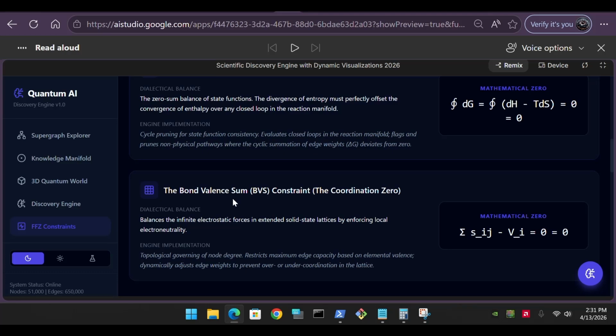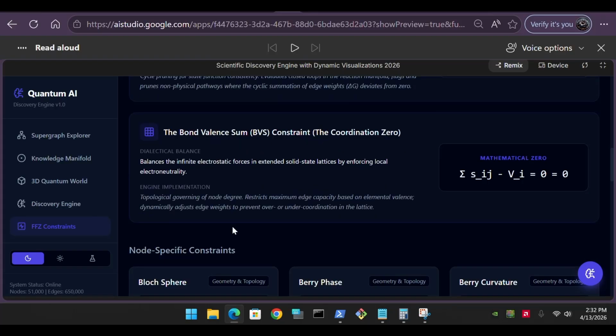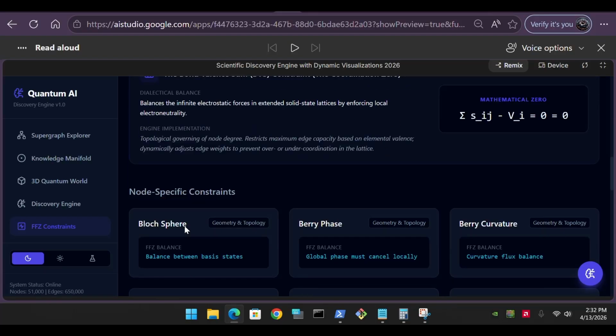Global constraint enforcement, while lower layers manage local charge transfer, redox flux. Layer 7 monitors the global manifold. It integrates the total thermodynamic cycle, ∮ΔG equals 0, across massive structural epochs, ensuring that emergent AI hypotheses for new materials do not violate macroscopic thermodynamic laws.